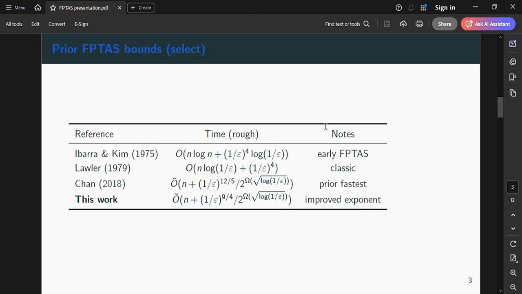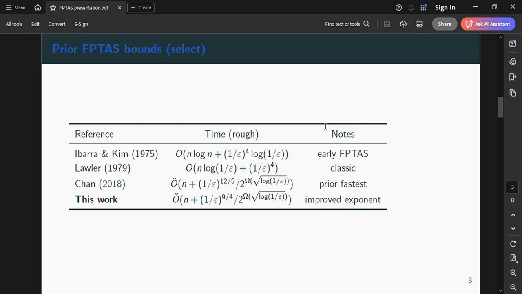The prior FPTAS bounds: historically Ibarra and Kim and Lawler gave early FPTAS with polynomial time of O of n log n plus 1 plus epsilon to the power 4 times logarithm of 1 divided by epsilon.